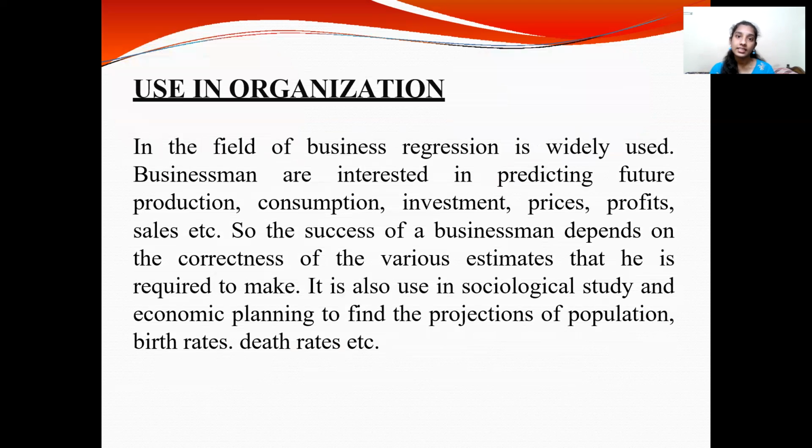Let's see where regression analysis is used in organizations. In the field of business, regression is widely used. Businessmen are interested in predicting future production, consumption, investment, prices, profits, sales, etc. So the success of a businessman depends on the correctness of the various estimates that he is required to make. It is also used in sociological studies and economic planning to find the projection of population, birth rates, death rates, etc.